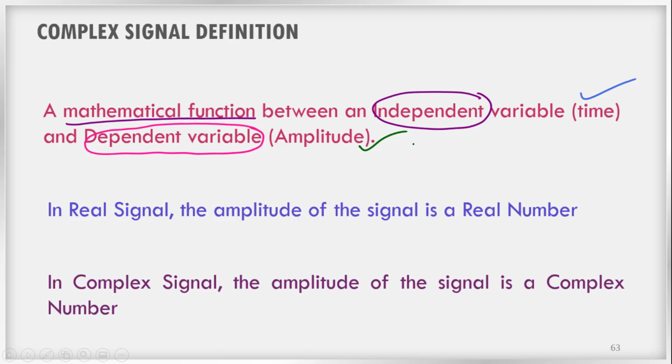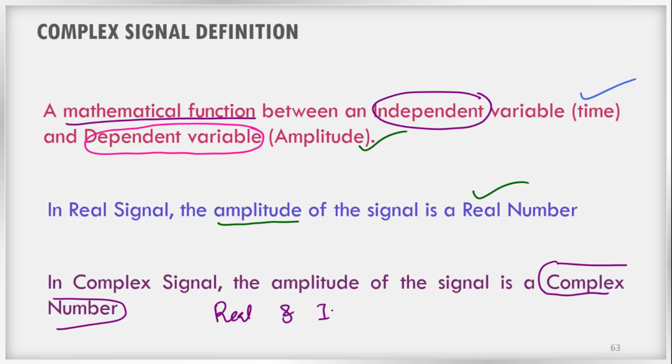In the case of real signals, the amplitude of the signal is a real number. In the case of a complex signal, the amplitude is not real; it is a complex number. Otherwise, we can say that the amplitude has a real and imaginary part. With that definition in mind, let us see a complex signal.